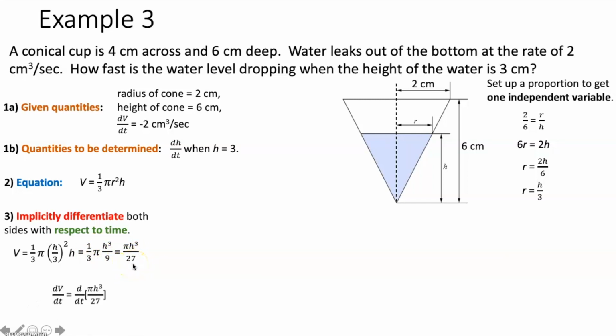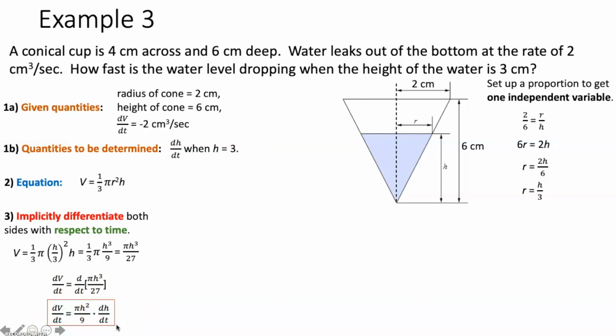We can then take the derivative of this. Now, remember, pi over 27, that's just a constant that we can move out front. So when we take the derivative of this, we're just taking the derivative of h cubed. So that's going to be 3h squared dh/dt. Now, the 3 we multiply to the pi over 27, and the 3 and the 27 just cancel each other out. That's how we get pi h squared over 9 times dh/dt. Now, we have an equation that relates 2 rates. That's why this is a related rates question.